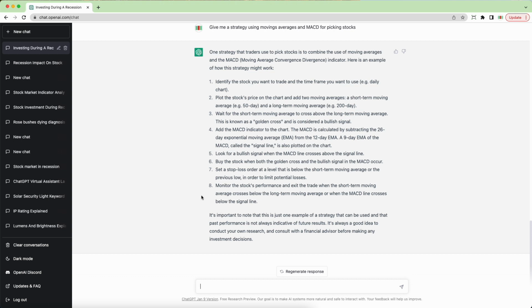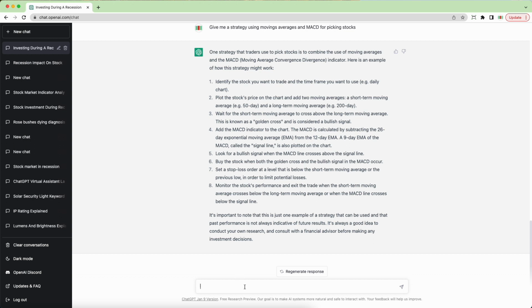And it says right here, step 5, look for a bullish signal when the MACD line crosses above the signal line. Buy the stock when both the golden cross, which is in the moving averages, and the bullish signal in the MACD occur. So that's perfect, right? So now we know that when we get the golden cross condition in the moving averages and the bullish signal in the MACD, that's the time to buy. That's perfect. This is great.